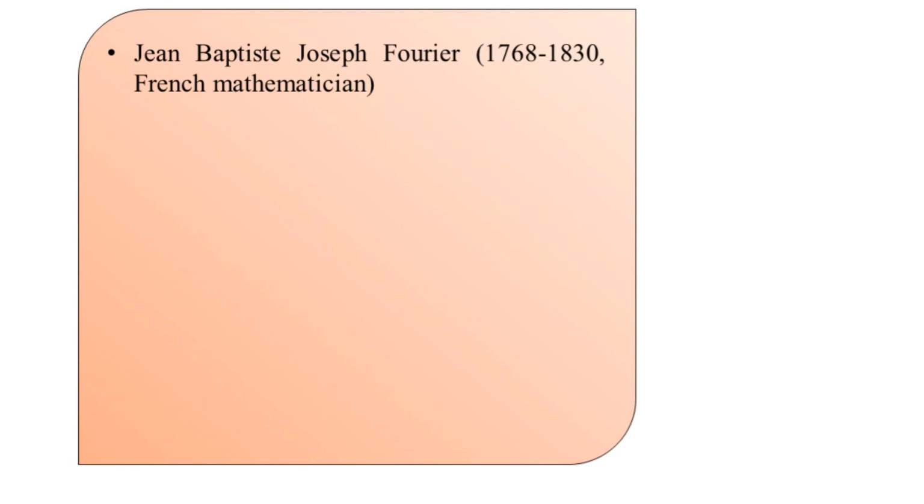The inventor of this mathematical tool called the Fourier series is Jean-Baptiste Joseph Fourier, who lived between 1768 and 1830, and he was a French mathematician who has contributed this very popular and important tool to us. Now, Fourier series is basically a type of signal representation.